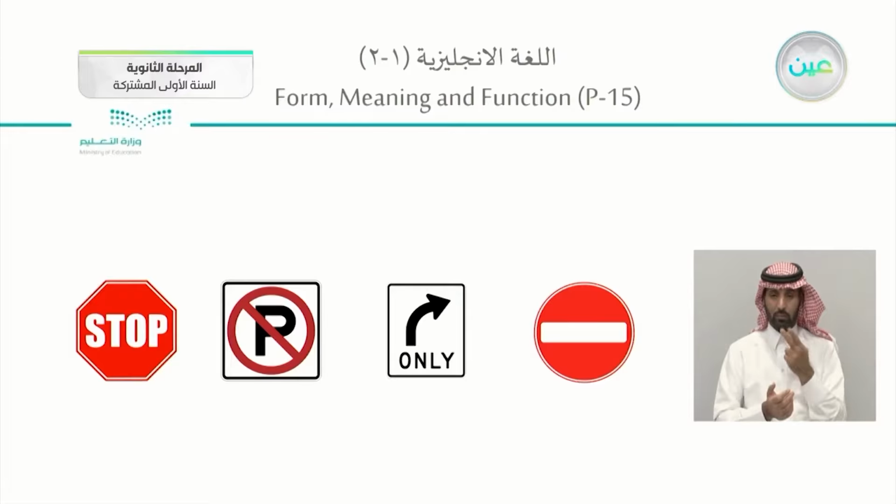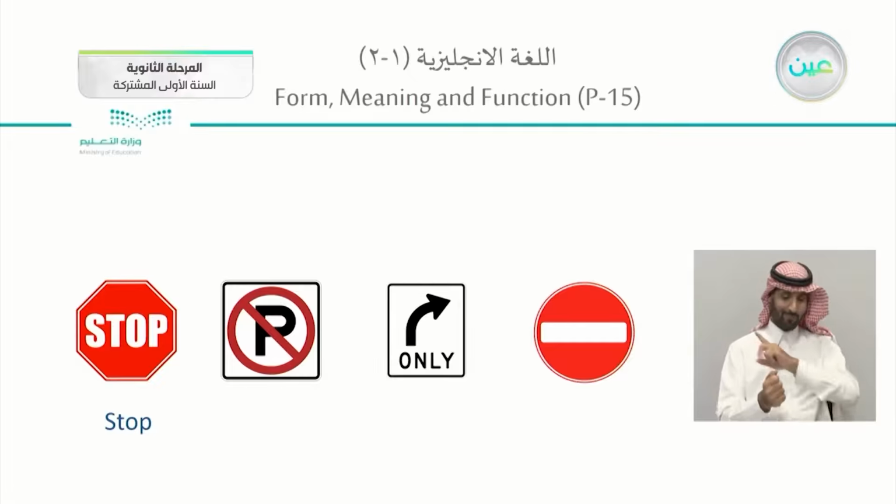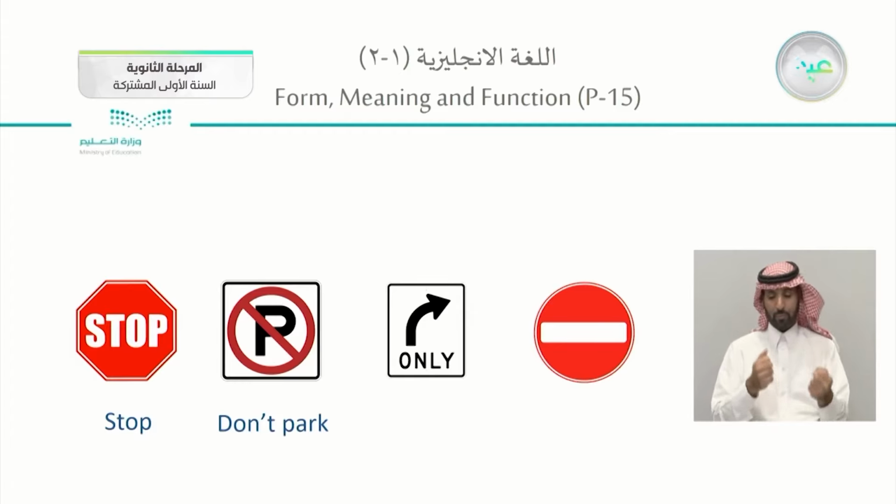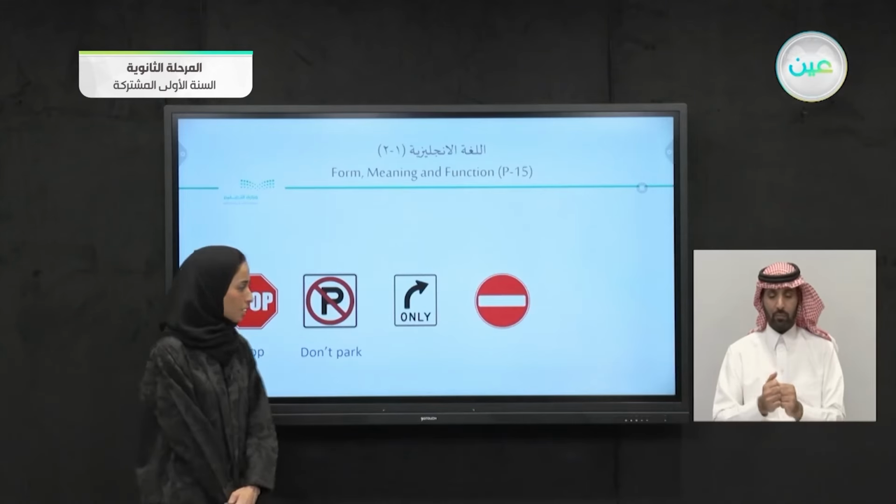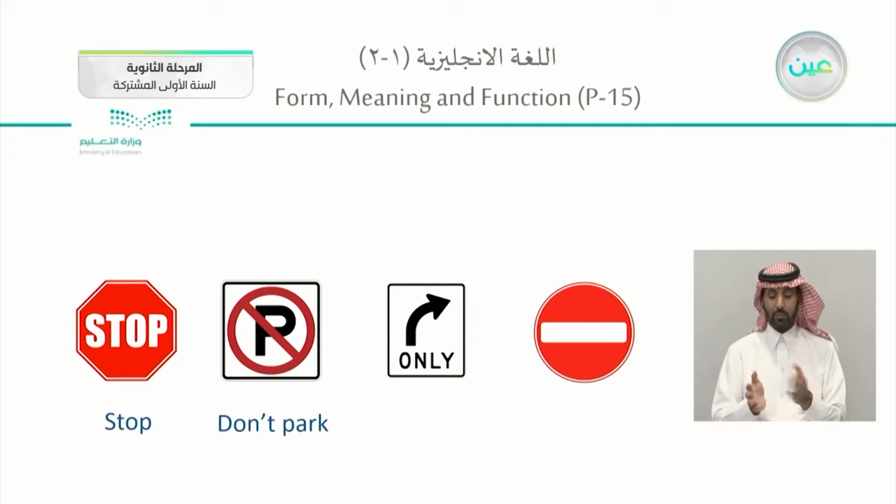Let's try to read these road signs. The first one, as is apparent, is actually saying stop. Stop and don't move. How about the second one? What do we have in here? It means don't park. Not park, don't. Don't do this action.